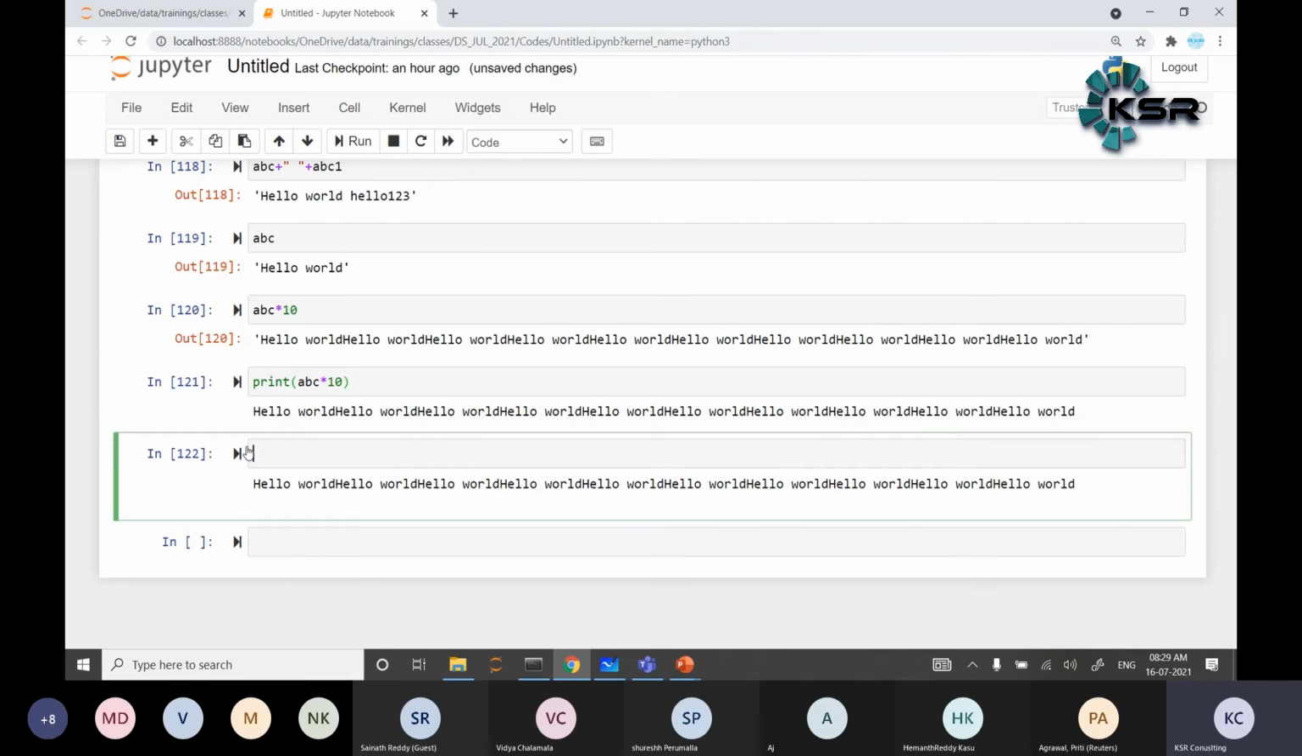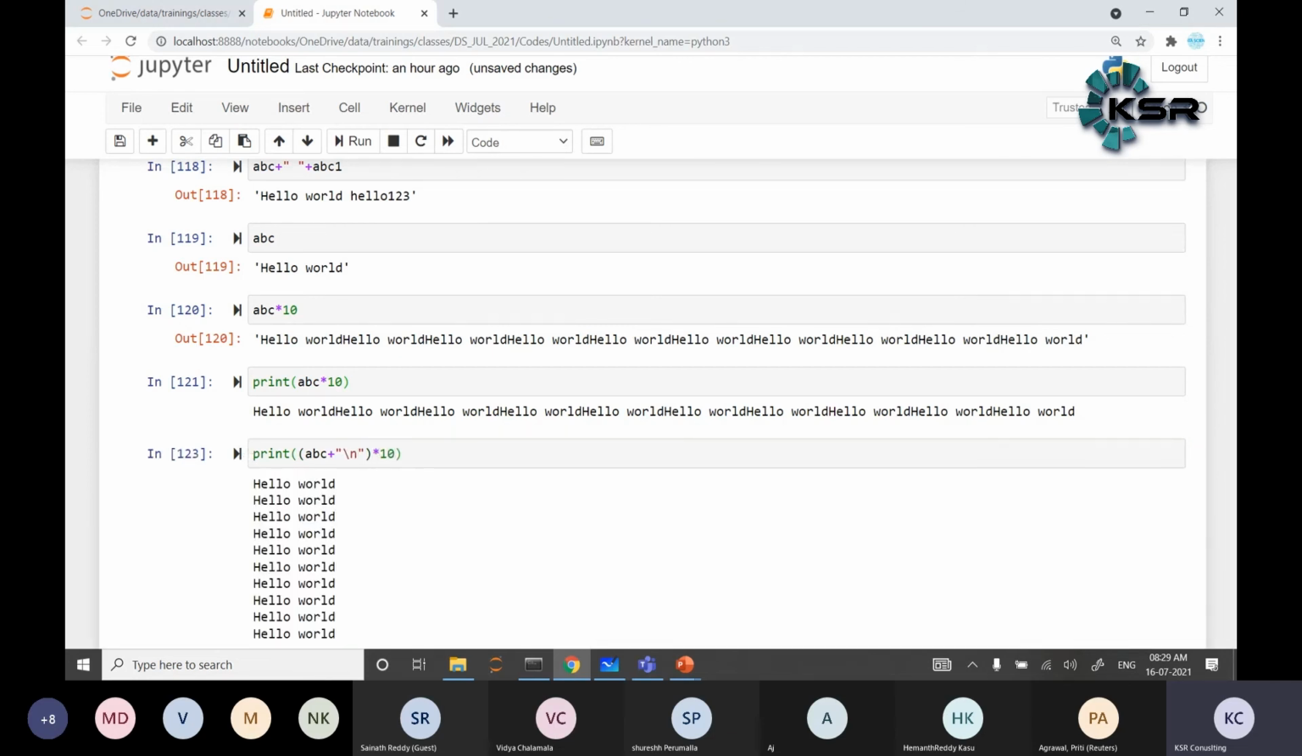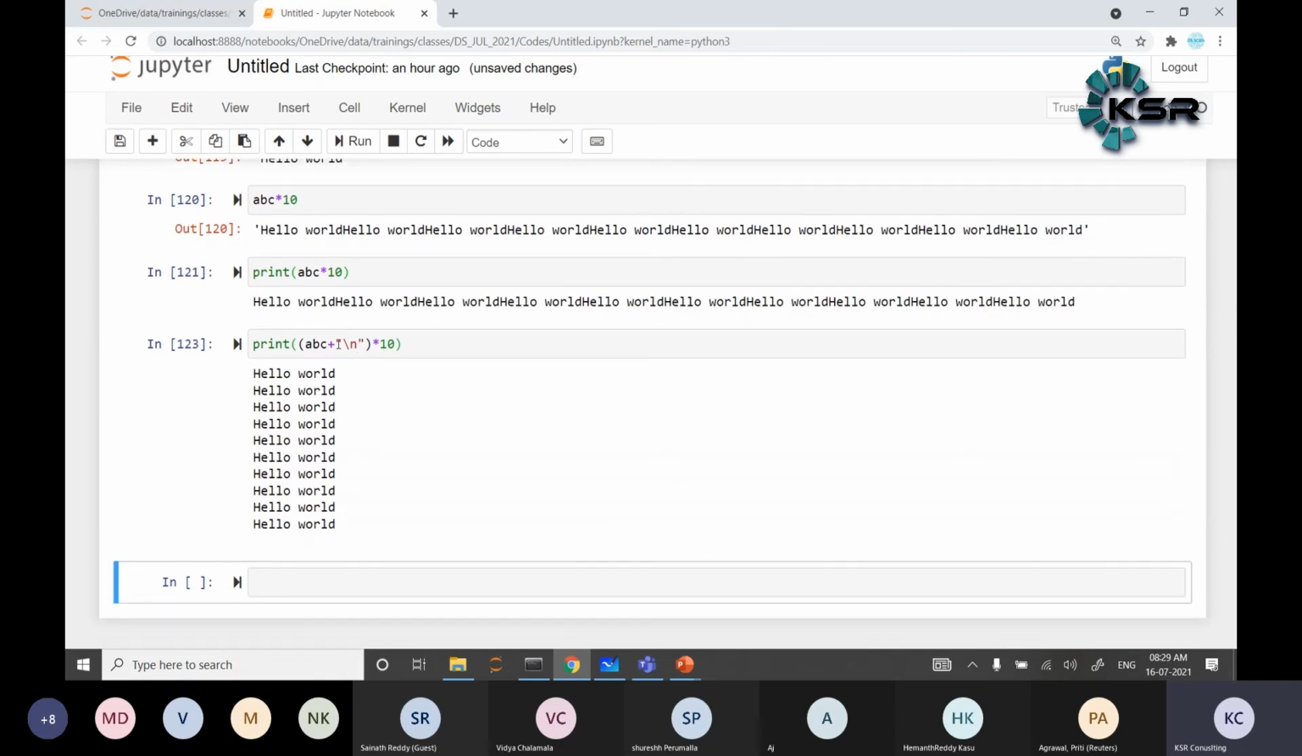Okay, sorry, my bad. So print of ABC plus \n into 10. Hello world. Here ABC plus \n. \n means it will go to a new line. \n is nothing but it will go to the new line. It will display the hello world 10 times.